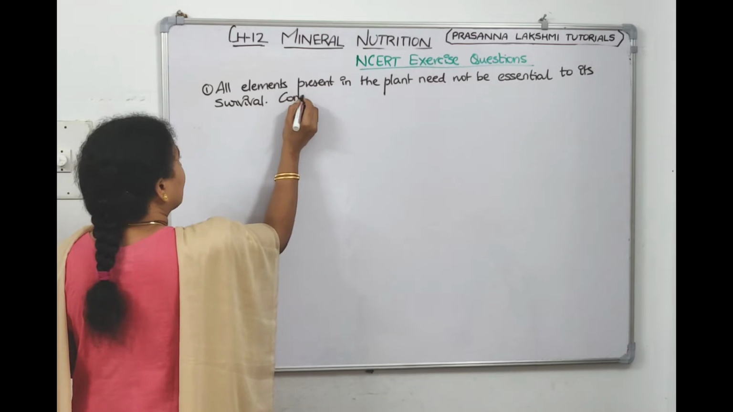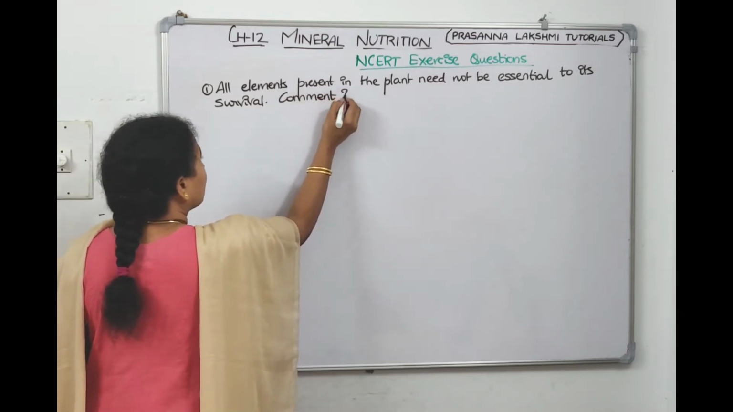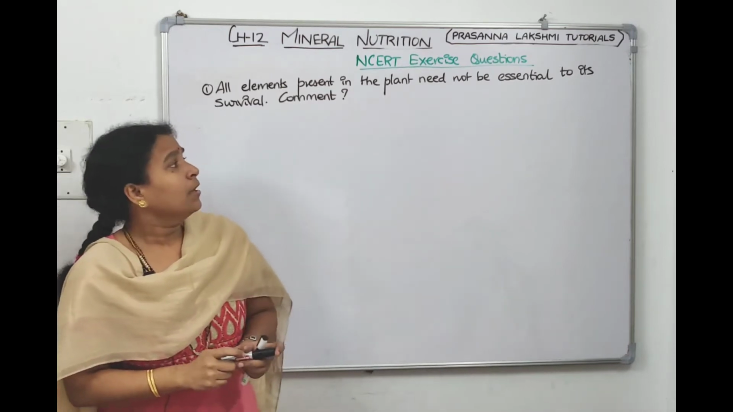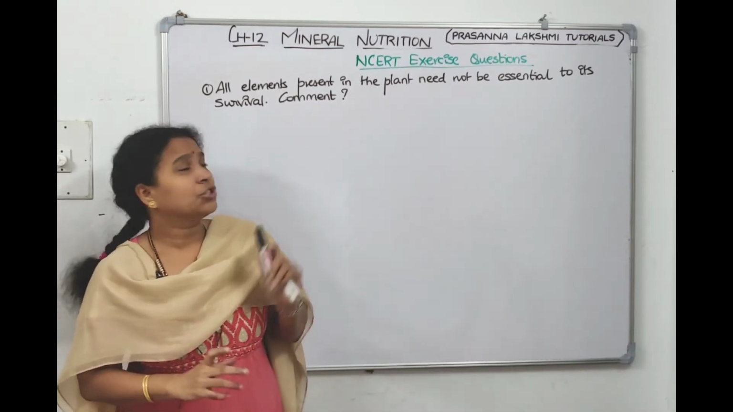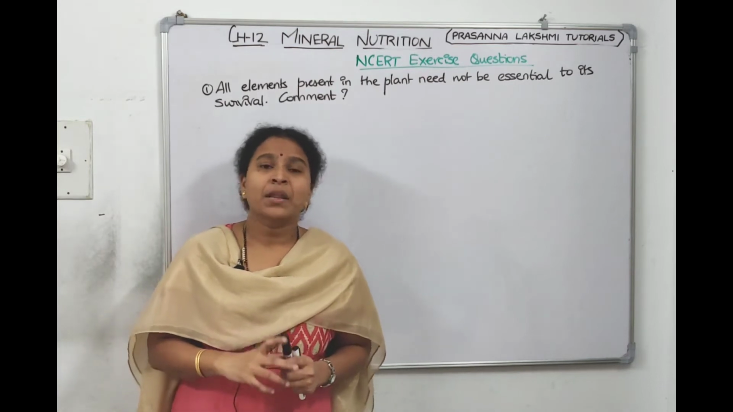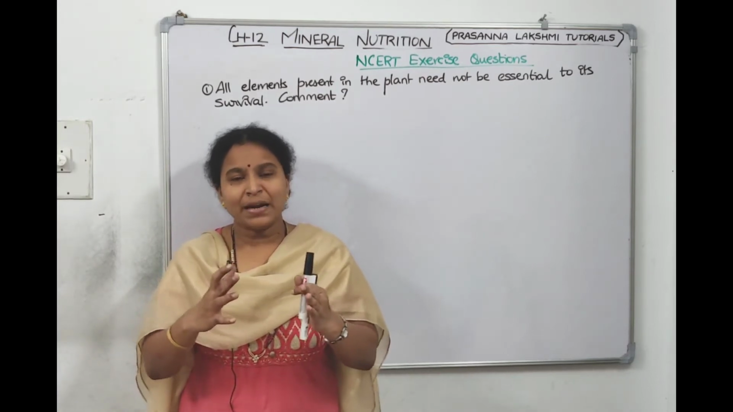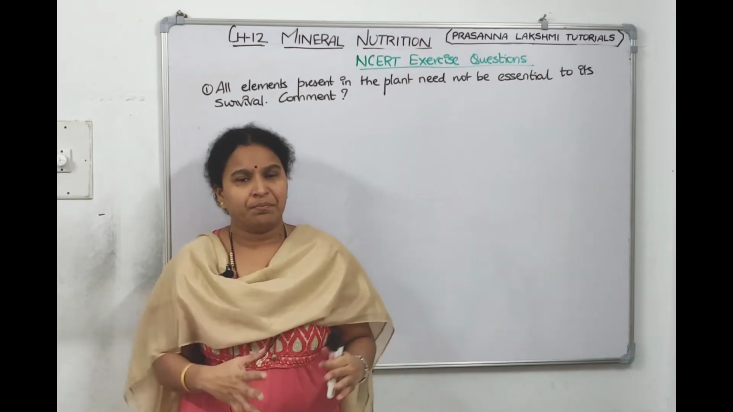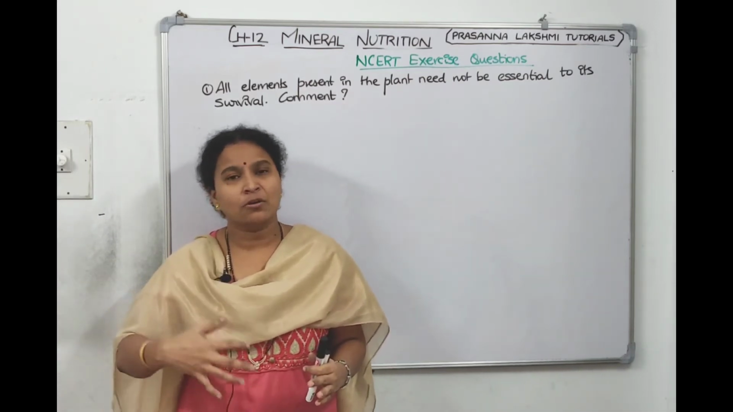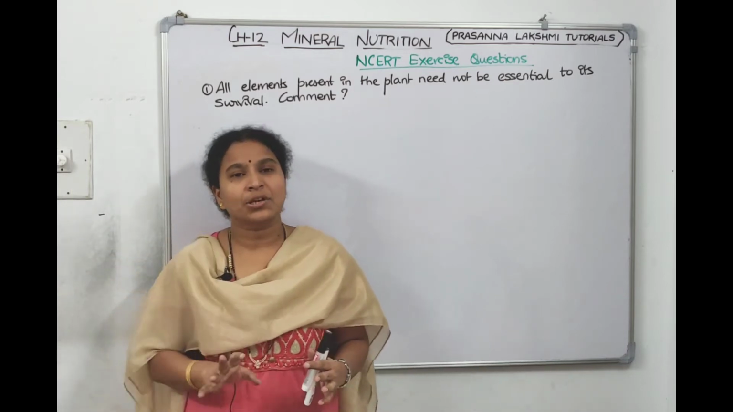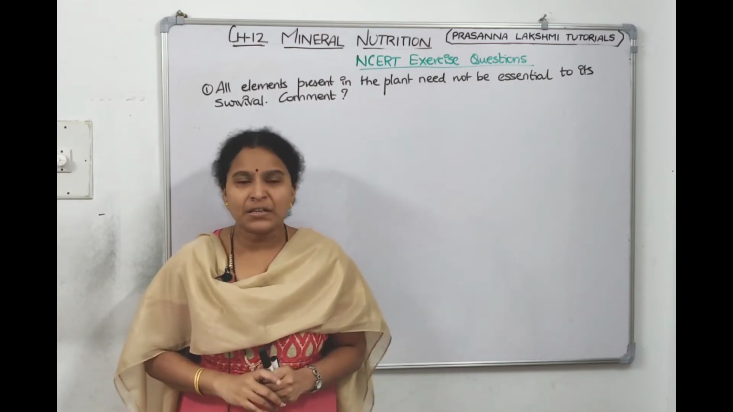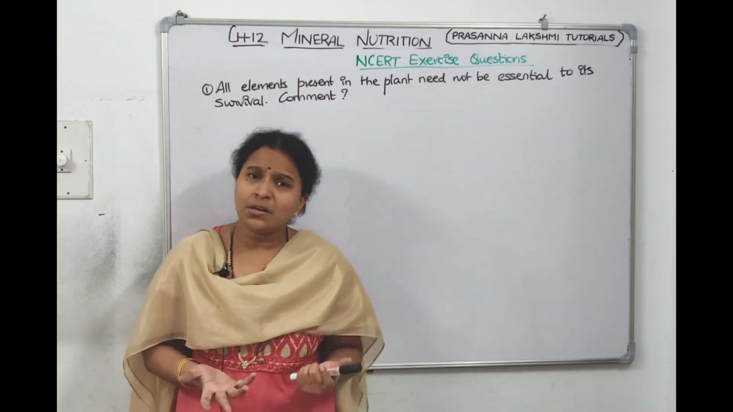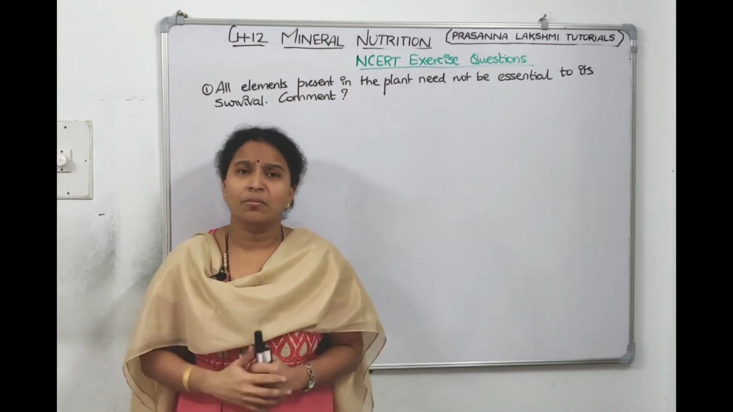Survival comment, they asked. This is our first question. Now try to understand what they asked us: all the elements which are present in the soil need not be essential. Try to comment. Whatever elements are there in the soil, the plant will absorb all of them, the essential elements and also the non-essential elements. If it is an essential element, it will be used by the plant during its metabolic reactions. If it is a non-essential element, it just gets accumulated there.